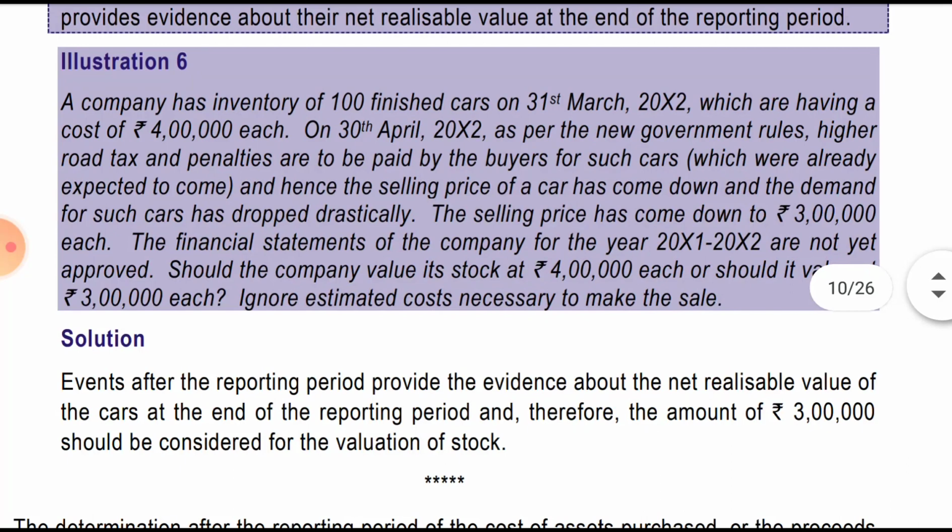A company has an inventory of 100 finished cars as on 31st March 2002, which had a cost of 4 lakh rupees each. On 30th April, as per the new government rule, higher road tax and penalties are paid by the buyers for such cars, which were already expected to come, and hence the selling price of such cars has come down and the demand for such cars has dropped drastically. The selling price has come down to 3 lakh rupees. The financial statements of the company for the year 1-2 are not yet approved. So the earlier cost was 4 lakh rupees.